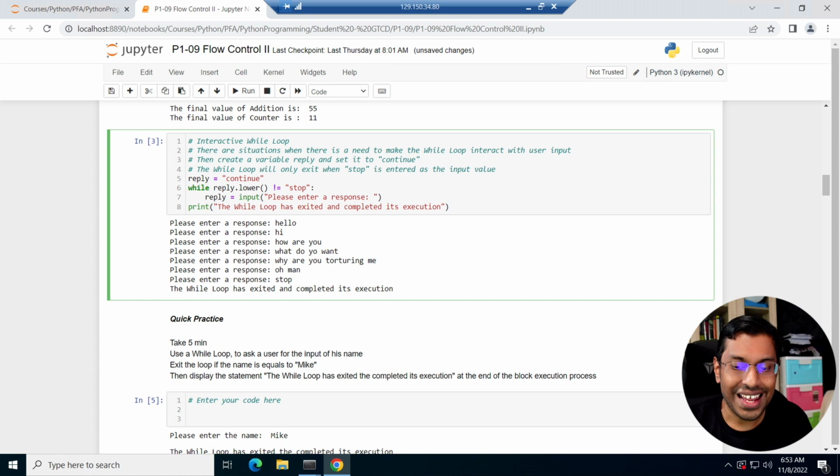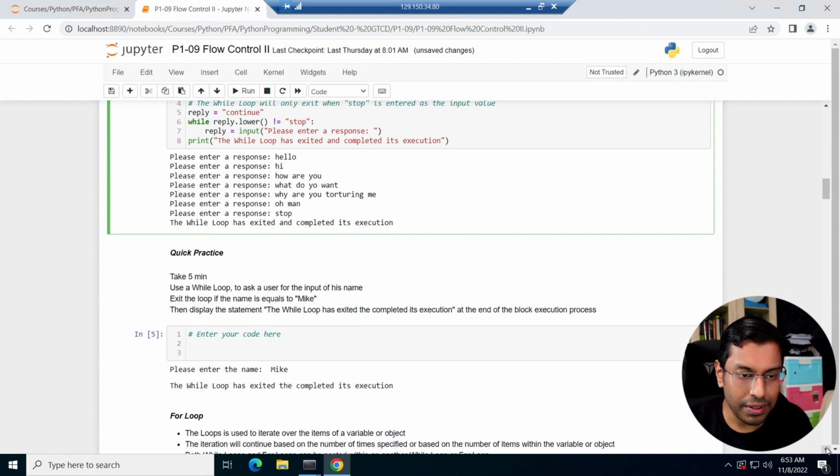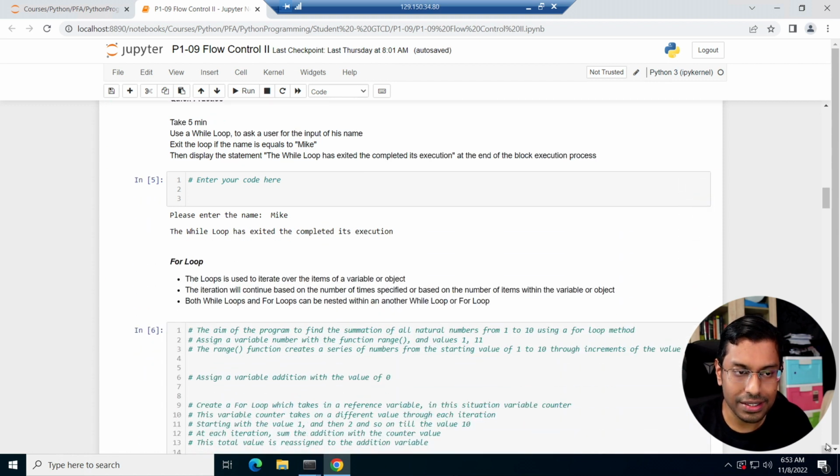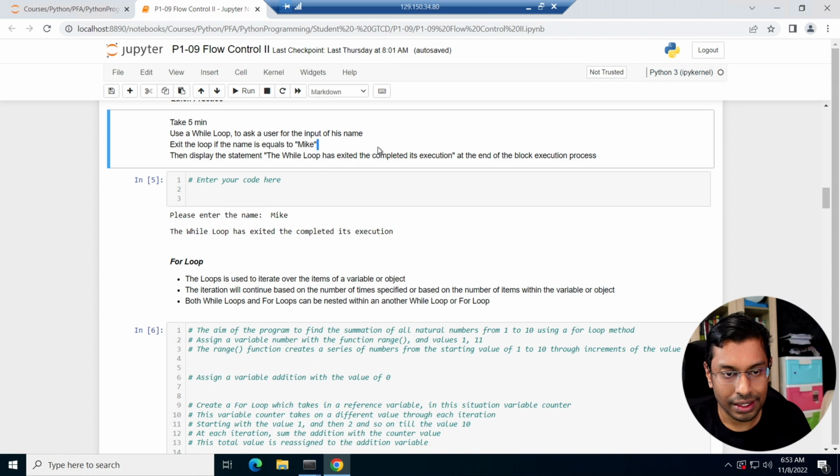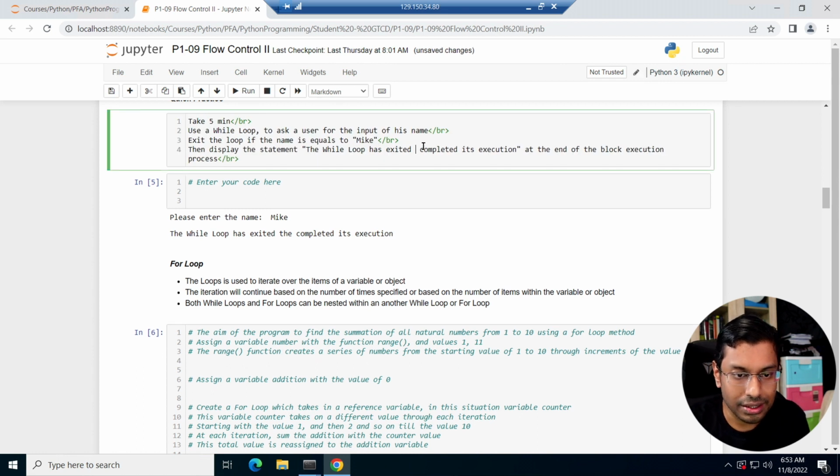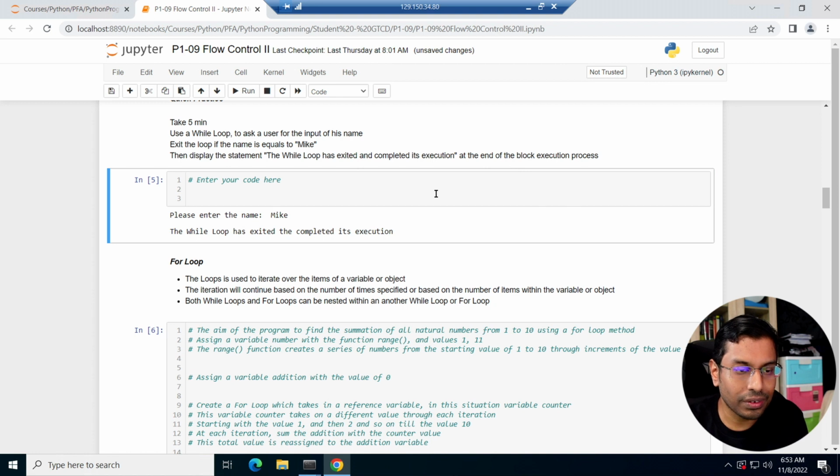Right. Let's try an example for yourself. Okay, take 5 minutes. Use a while loop to ask a user for an input of his name. Exit the loop if the name is equal to Mike. Then display: the while loop has exited and completed its execution. So try it out and we will resume soon. Thanks.